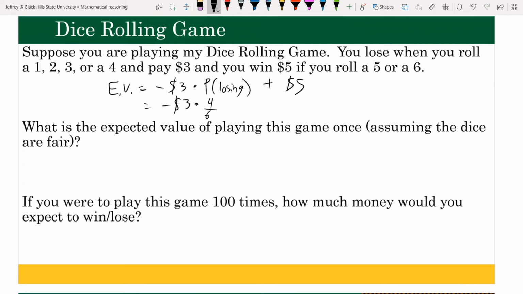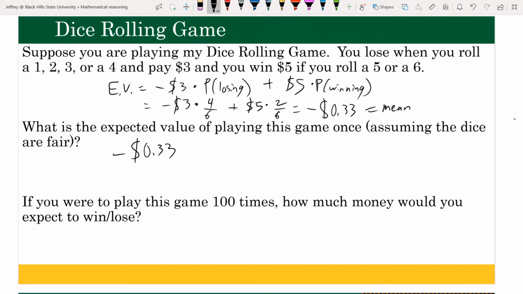Now, you would win $5 if you actually win, right? So it's $5 times the probability of winning. The probability of winning is getting a 5 or a 6, so the actual probability is 2/6. Calculating this, we end up getting negative $0.33. Another way of thinking of the expected value is that you can think of this as the mean. This is the average amount that you would expect to win or lose for every game.